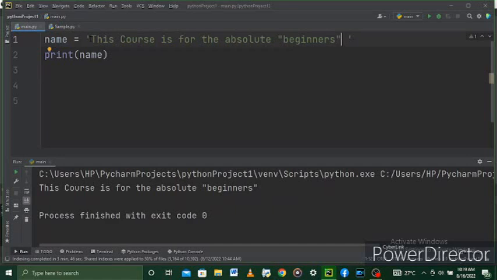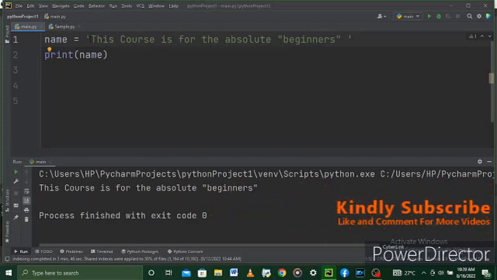All right, so the next thing we are going to be talking about in our next class is formatted strings. I'm sure you have heard me talk about formatted strings before, so I'm going to discuss that in the next class. See you there. Take care.